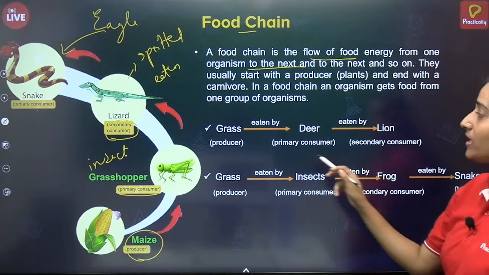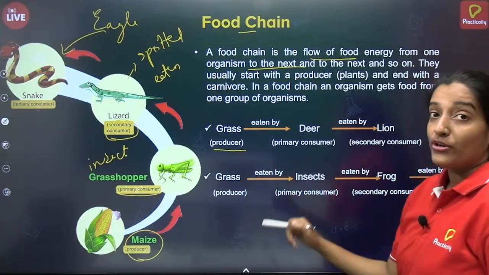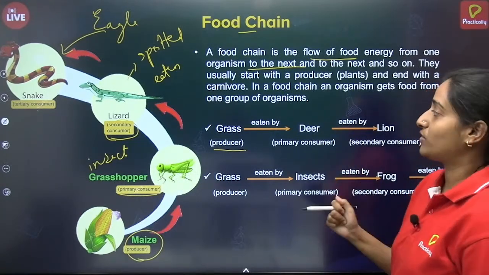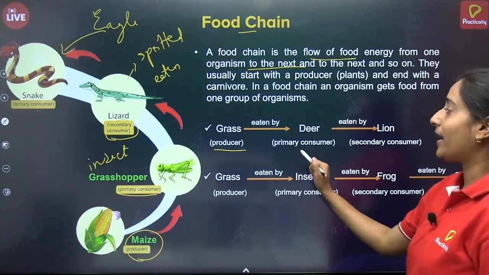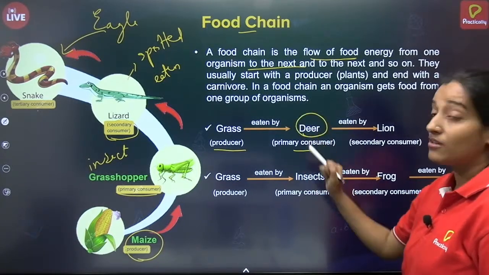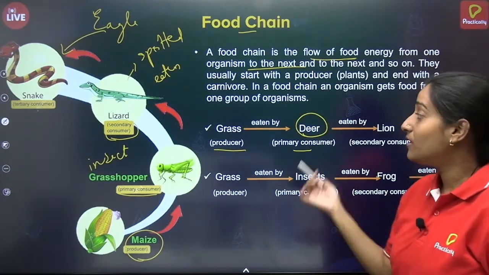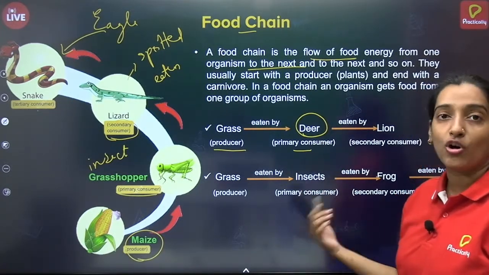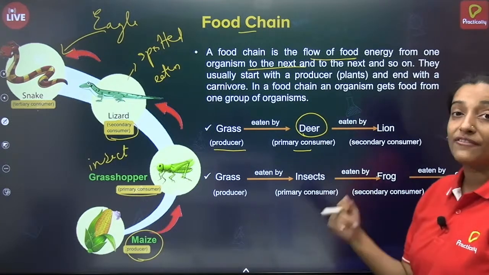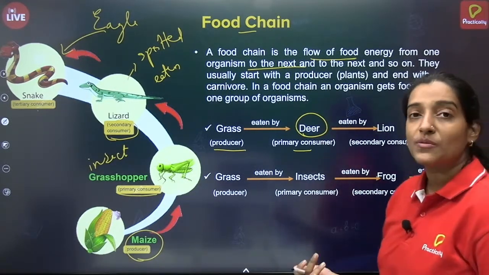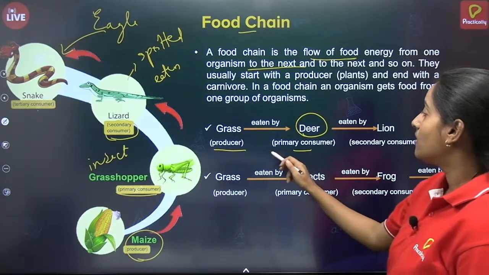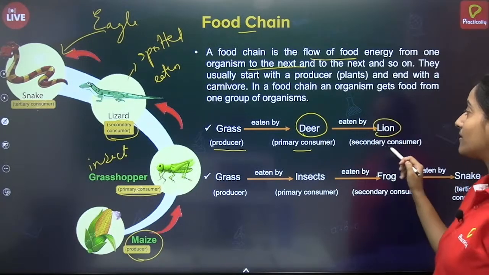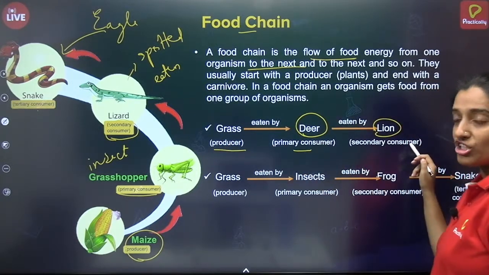How energy is transferred: energy is transferred from the producer, that is the organism that is producing the food via photosynthesis. This producer is eaten by a primary consumer, in this case deer. So you might get a question in exam, write a food chain indicating different organisms and give the labels. So this type of question might come in your exam. Deer is nothing but a primary consumer and deer can be eaten by lion. So this is a secondary consumer in this food chain.